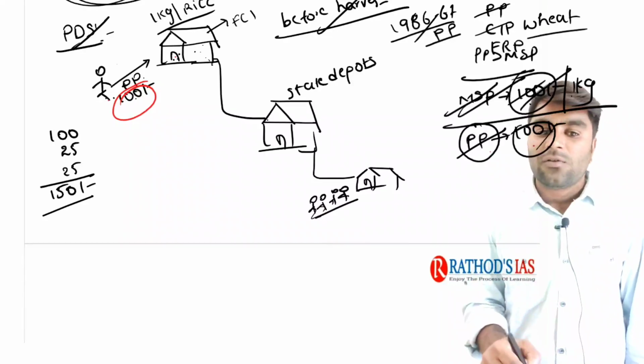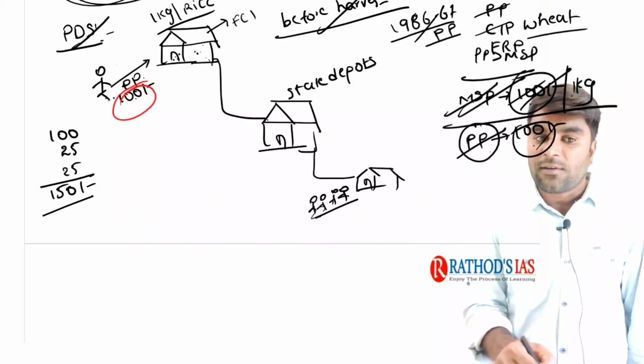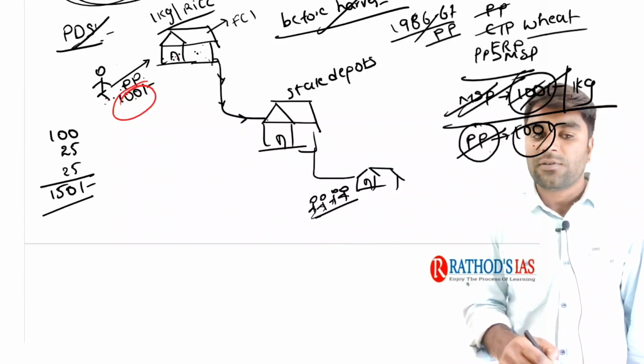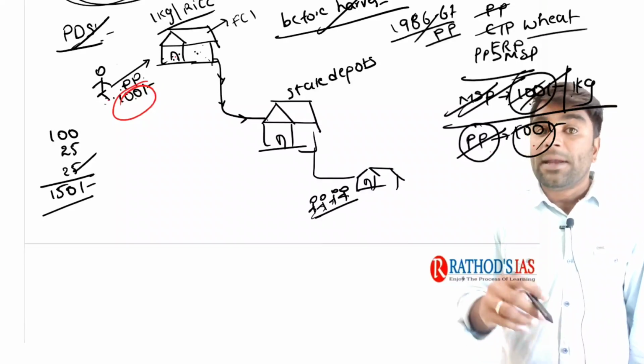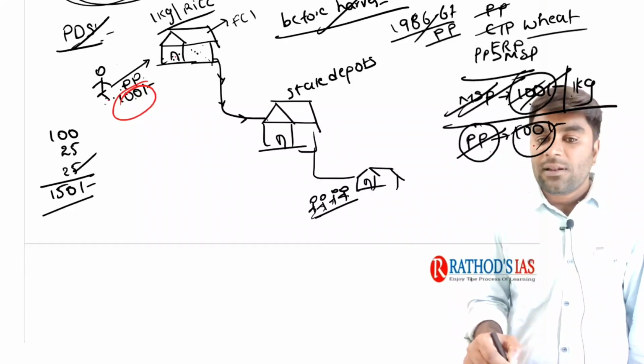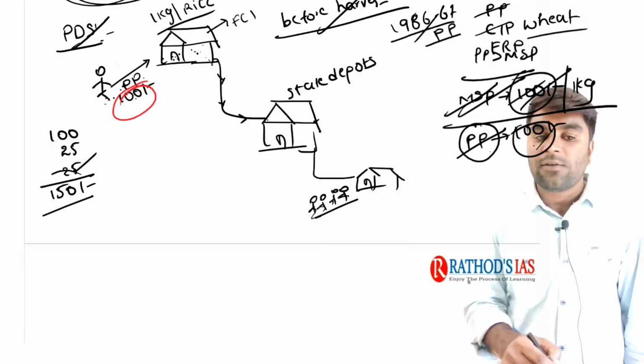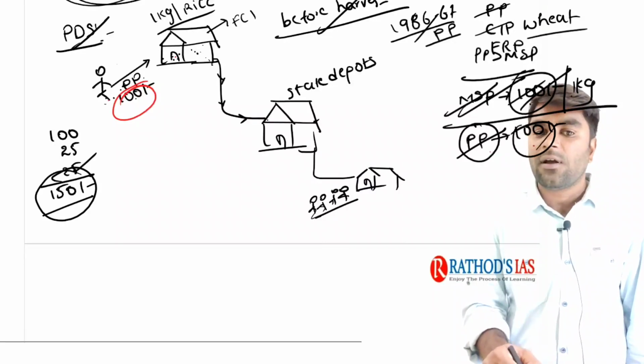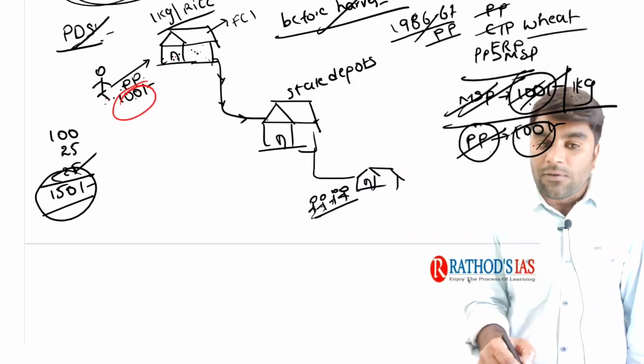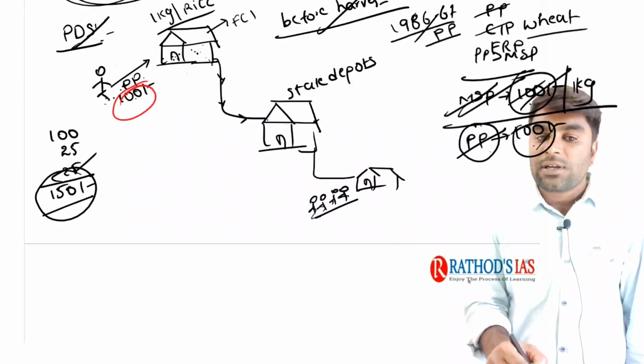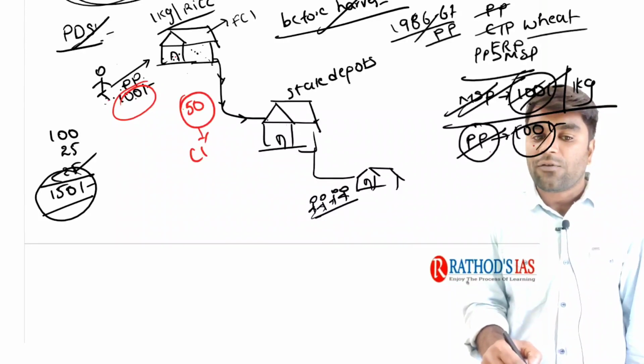Now you tell me, say for example, it paid 100 rupees to the farmers, it incurred 25 rupees, and it also transported all these food grains to the state government depots, which incurred 25 rupees. So technically, the FCI should sell that food grains to the state government depots at 150 rupees, right? Because it is the cost incurred by the FCI. But instead, if the FCI sells these food grains to the state at 50 rupees only, we call it the central issue price.